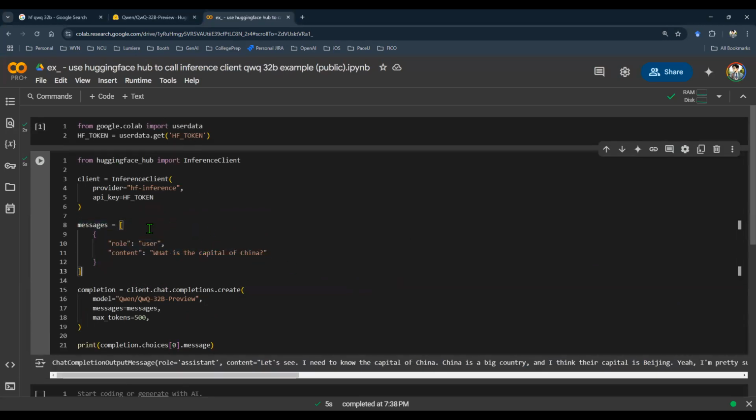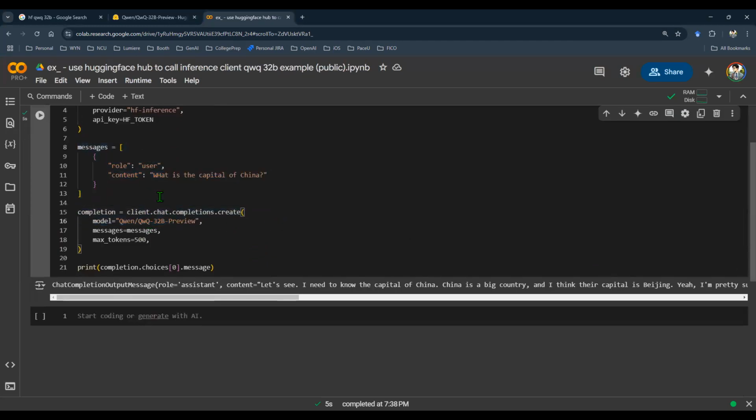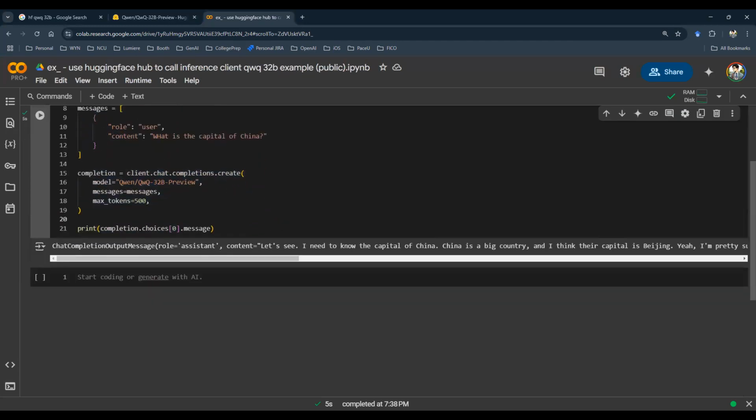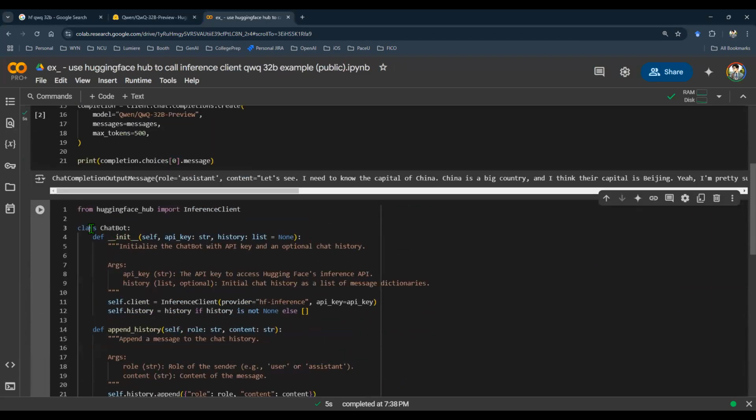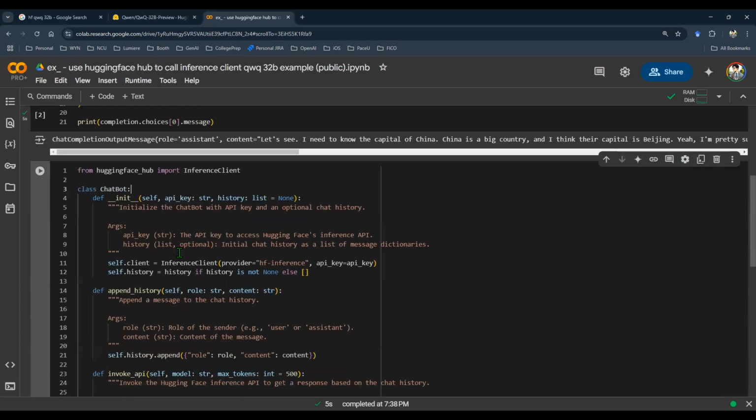Now, let's do a little bit of fun things around this API. We know this API endpoint is working. First things first, I typically like to wrap it in a class object. Here, I'm defining a class object. I'm initializing with at least two things. First of all, it's a client, that means the API key. Second, what I typically do is the history.